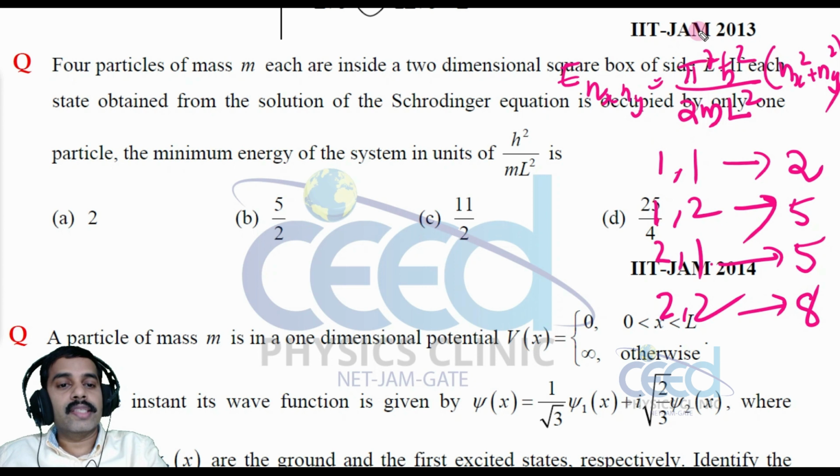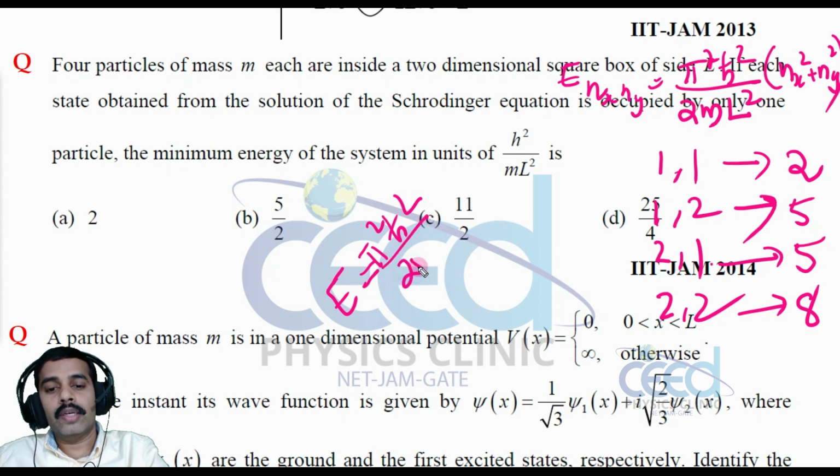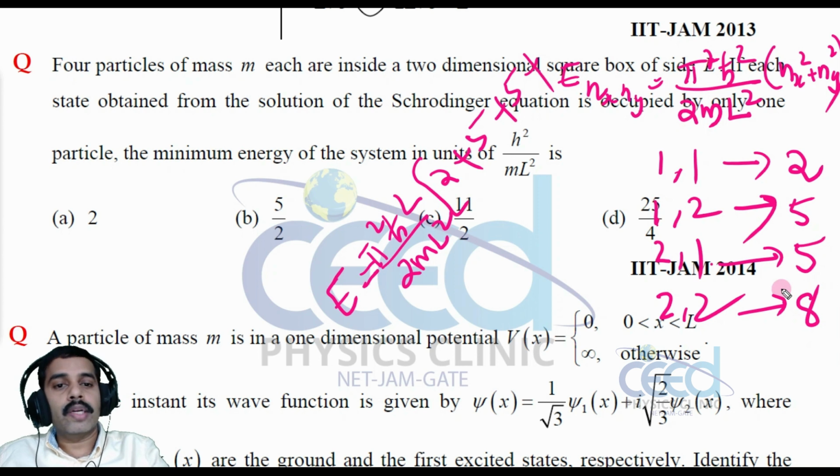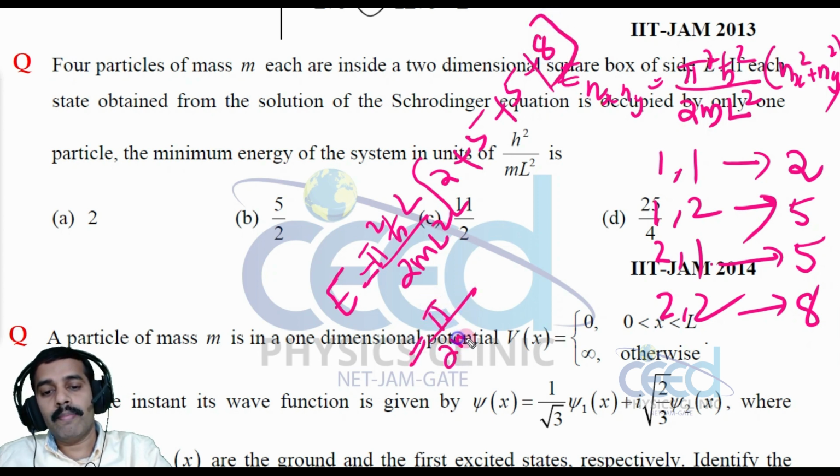So the total energy will be E total is equal to pi square h cross square by 2 m L square, which is common. For the first particle this value is 2, the second particle is 5, the third particle is 5, and the fourth particle is 8. That means 20 times pi square h cross square by 2 m L square.